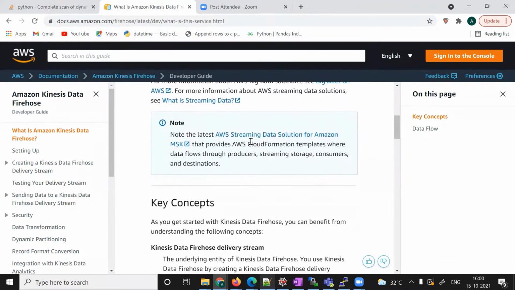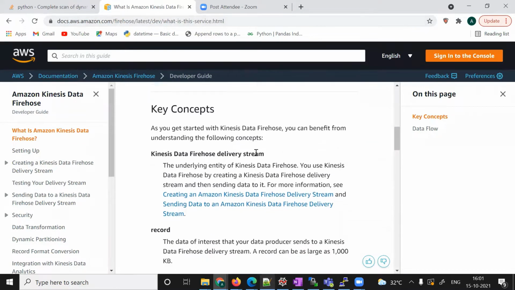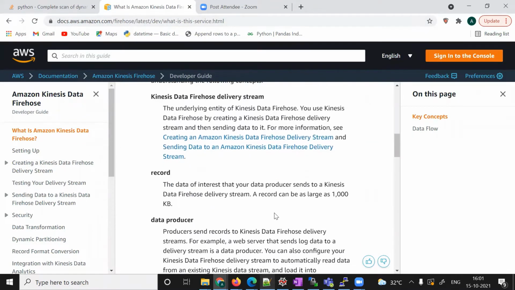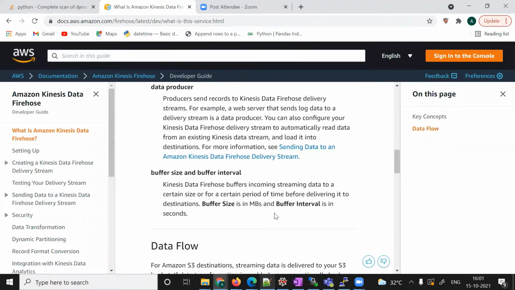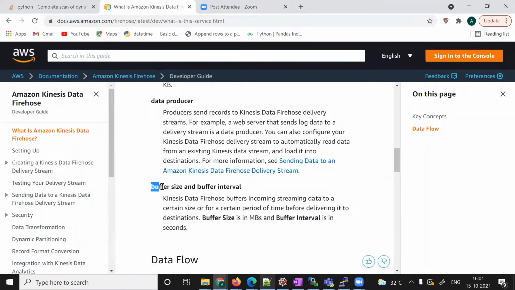I recommend that you go through this documentation and read these things, the theory part. But we are going to do the practical and learn all those things. While doing the practical session, we will again come back to these points and learn what they are. So let's open the console, log into the console, and do the practice.